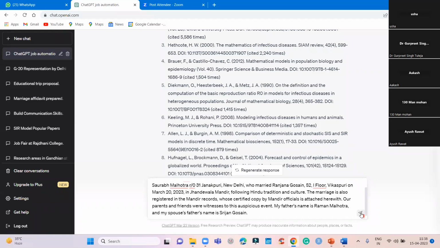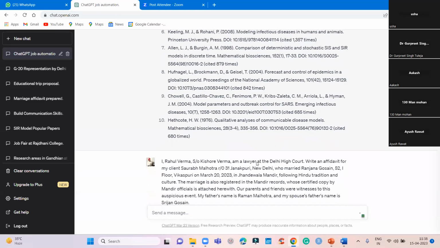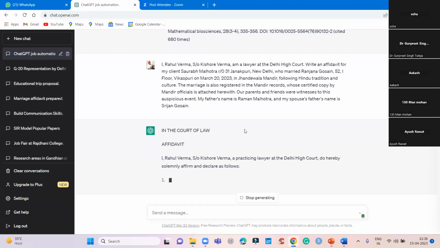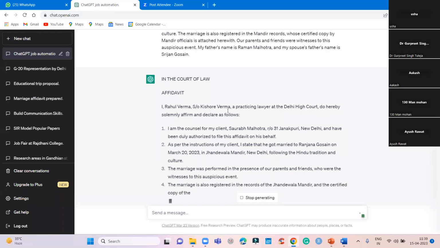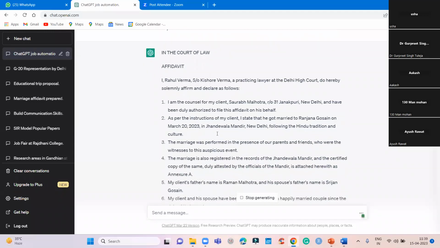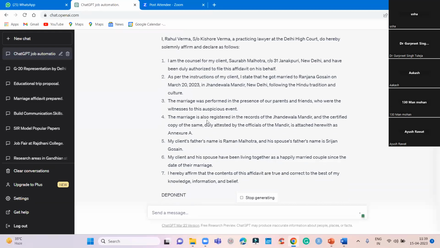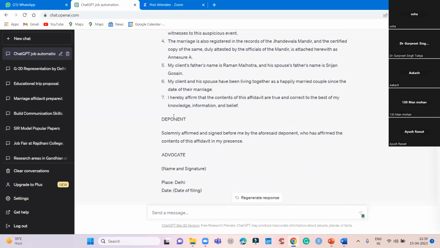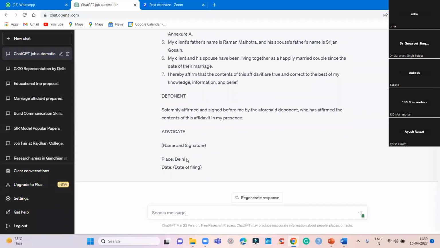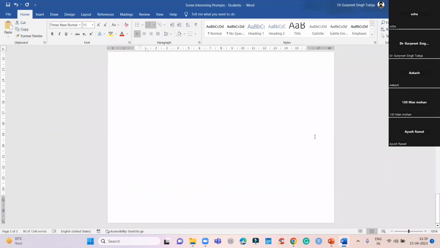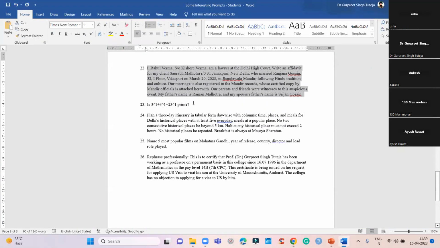So it is going to generate an affidavit, a legal document. You see, in the court of law, affidavit. I, Rahul Verma, son of Kishore Verma, a practicing lawyer at the Delhi High Court, do hereby solemnly affirm and declare as follows. So it has generated, and it uses the same terminology, deponent, advocate, and something like this. So it can help you in writing the legal documents as well.